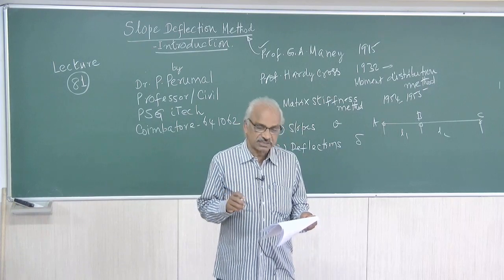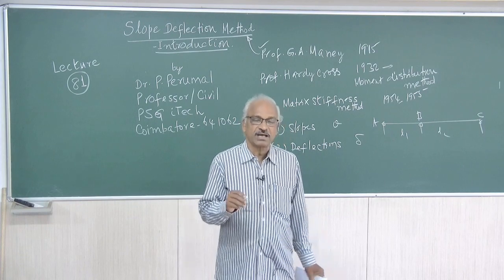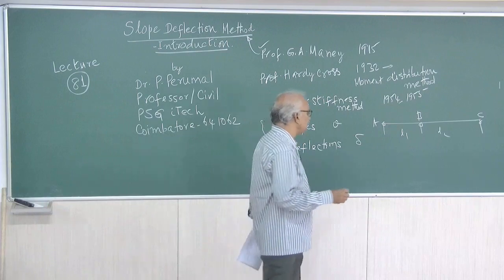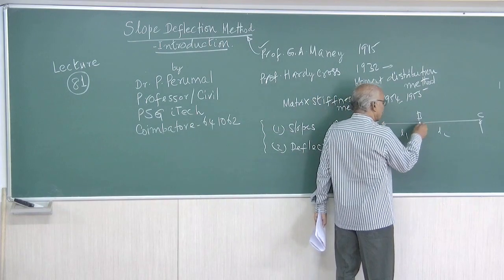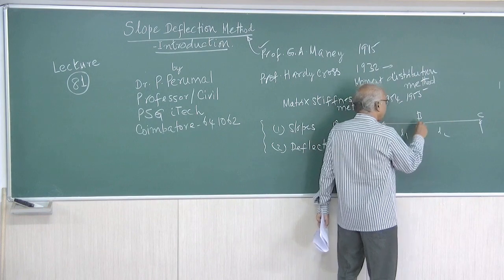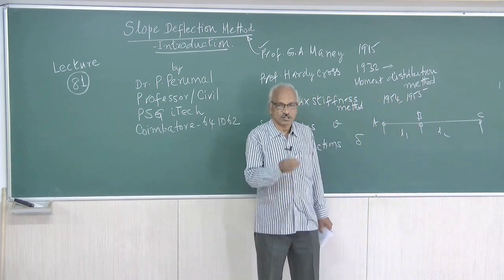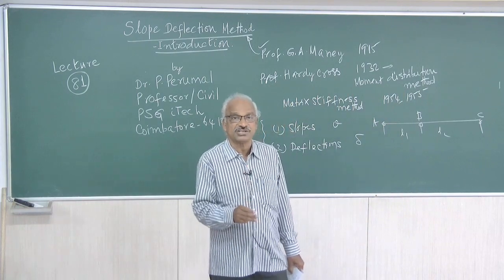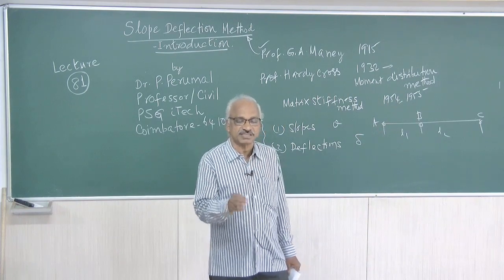Number two, the joint in a structure may rotate or deflect as a whole. Suppose there is a rotation here at B. The rotation in BA and the rotation in BC will be the same. Whatever may be the other properties, the rotation at the joint B for the member BA and for the member BC will be the same.